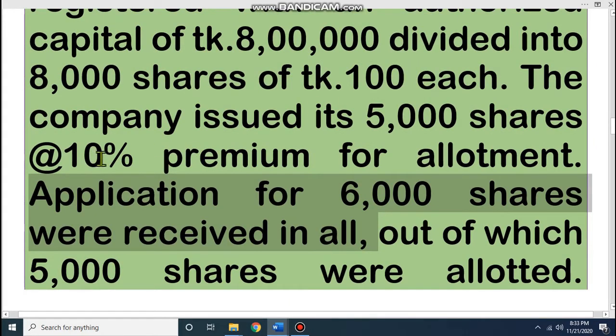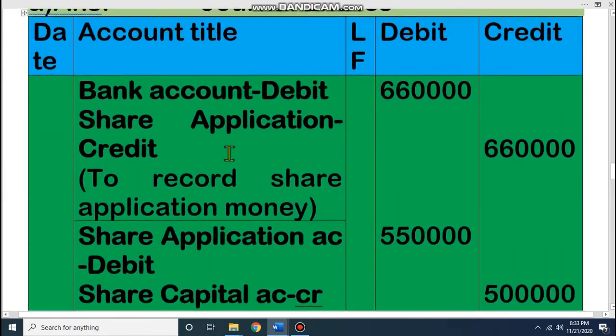That means we will take some extra money, 10%. 100 plus 10% is 110, so we will receive 110. Take your calculator, then we can find out the amount. Bank account debit, because you receive money, and share application credit, bank 6,60,000 and share application also 6,60,000. How 6,60,000? 6,000 into 110 is 6,60,000.